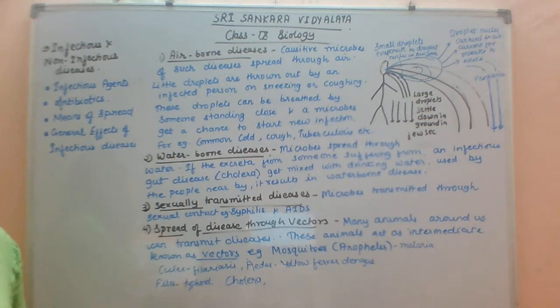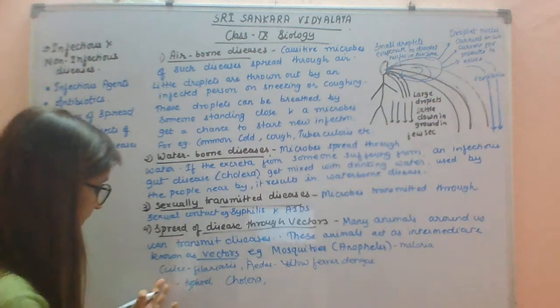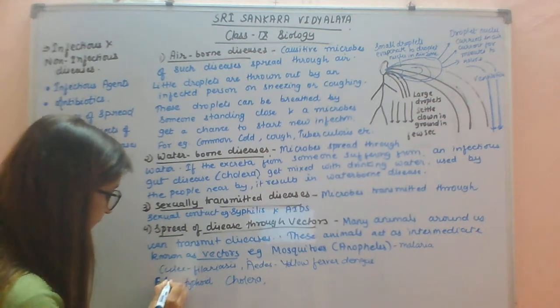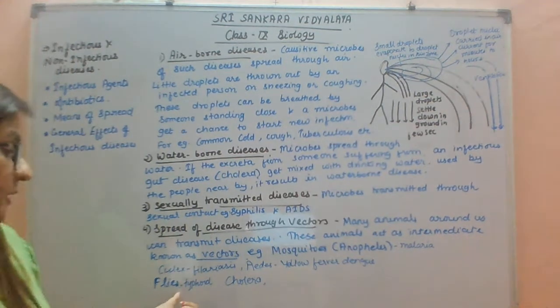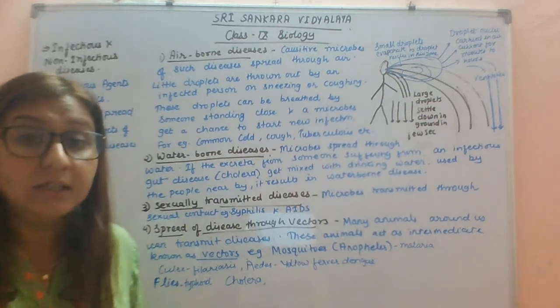Next are flies. Flies are also examples. Flies are also responsible for the transmission of typhoid and cholera.